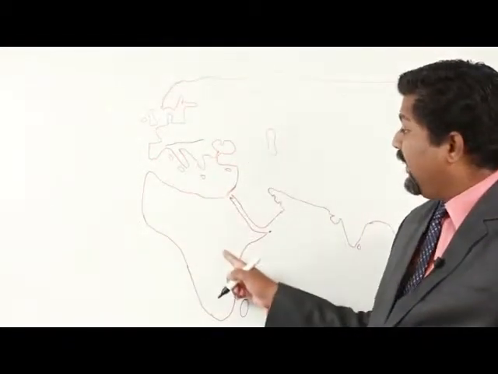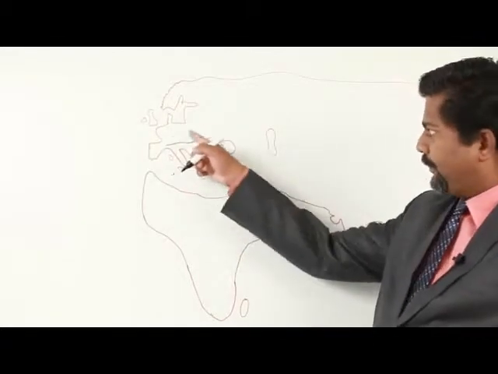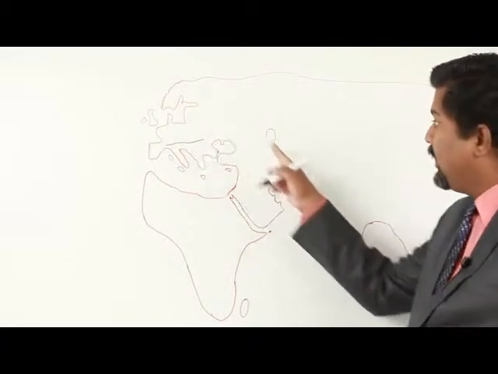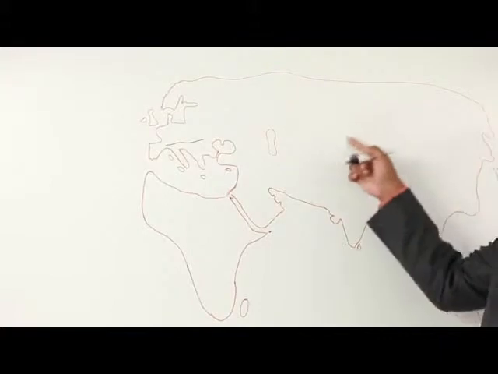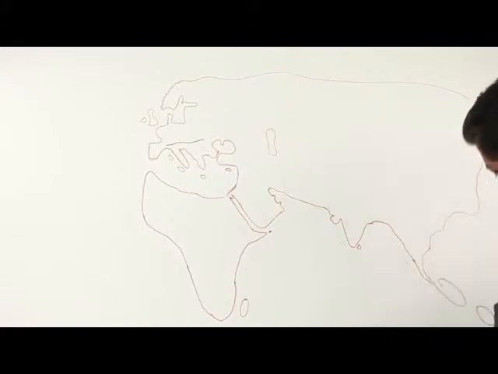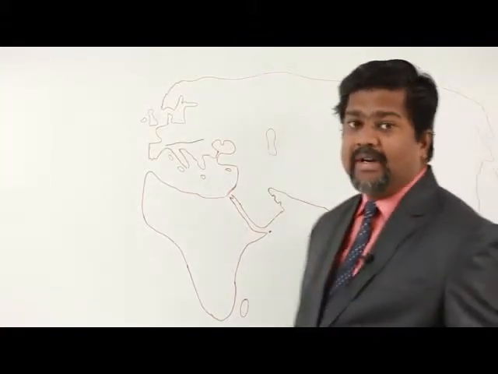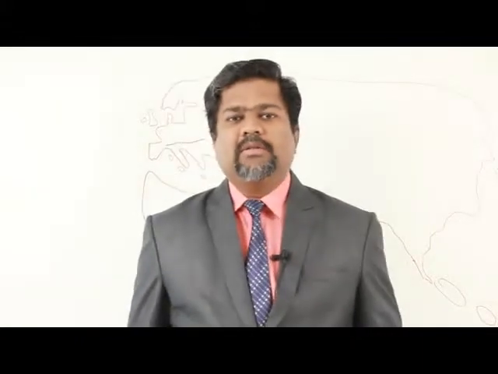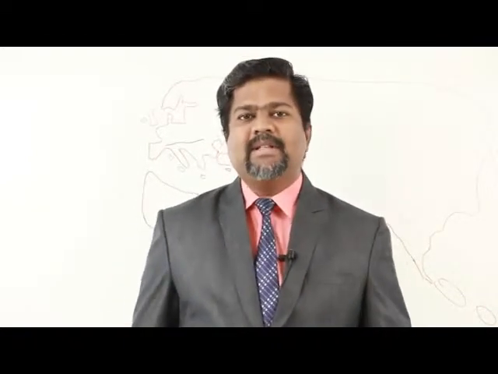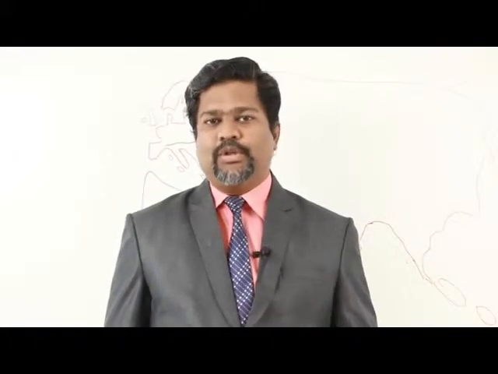Here we are getting Africa as a continent. Here Europe as a continent. Here this is Asia as a continent. Australia as a continent. So what are we calling a continent? Usually a huge landmass surrounded by water is called a continent, and a smaller landmass surrounded by water is called an island. But what is that smaller and what is that huge?